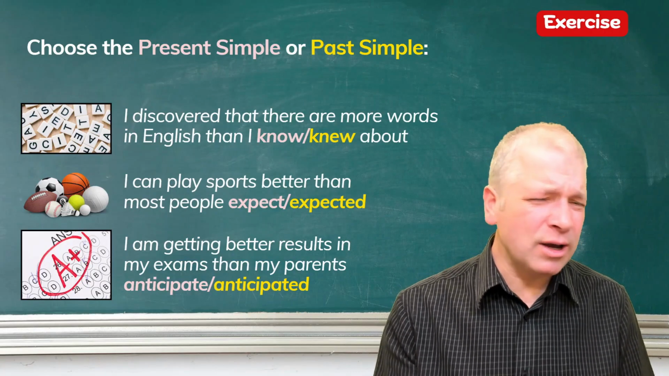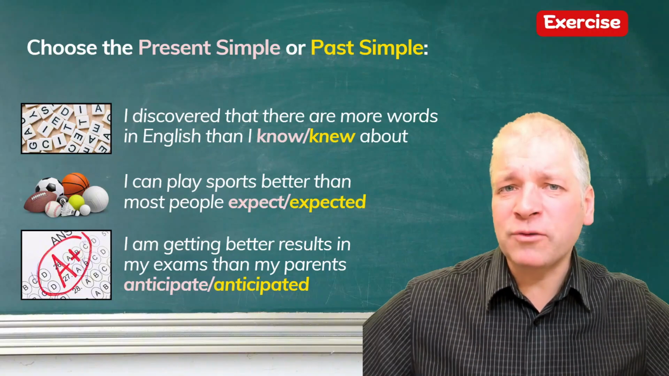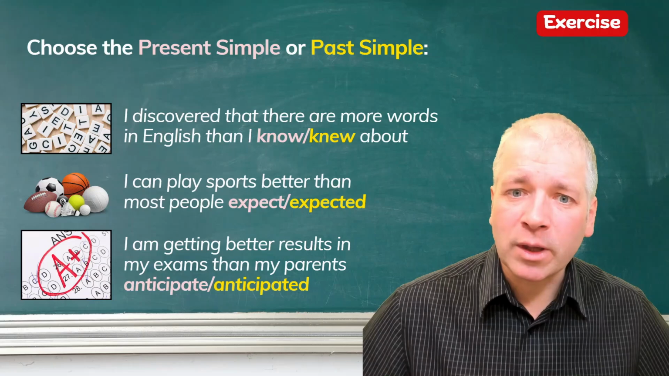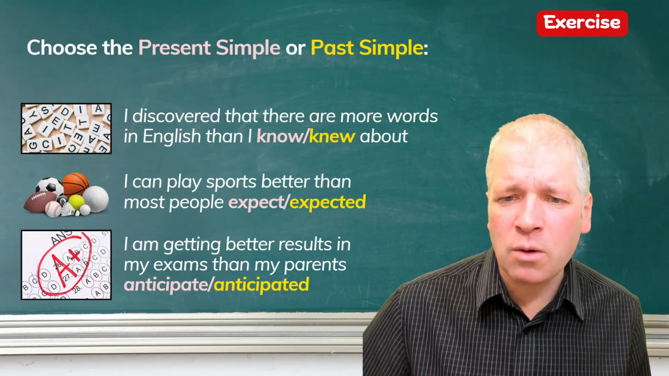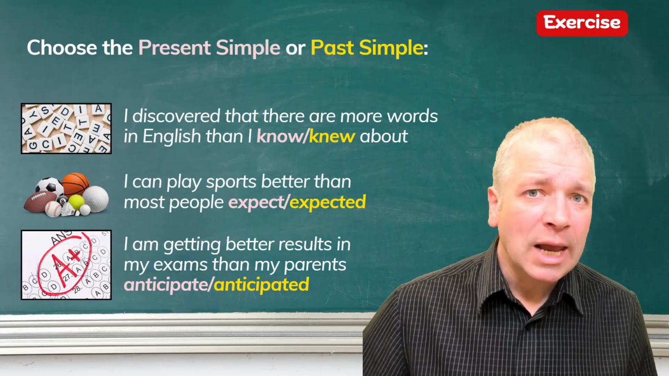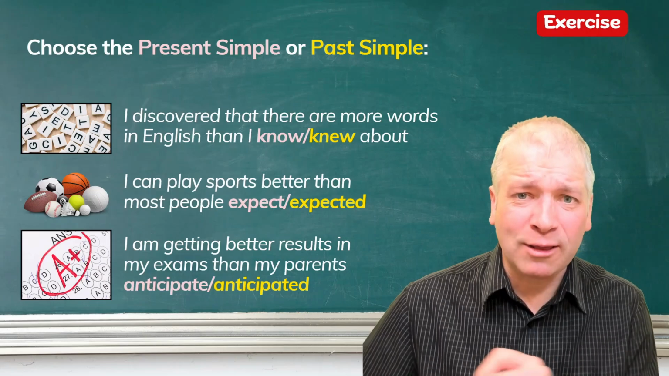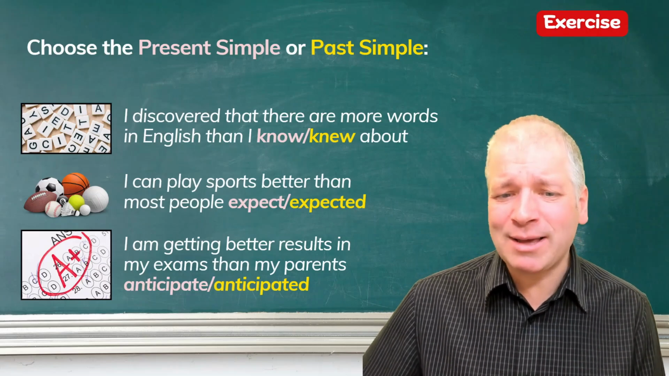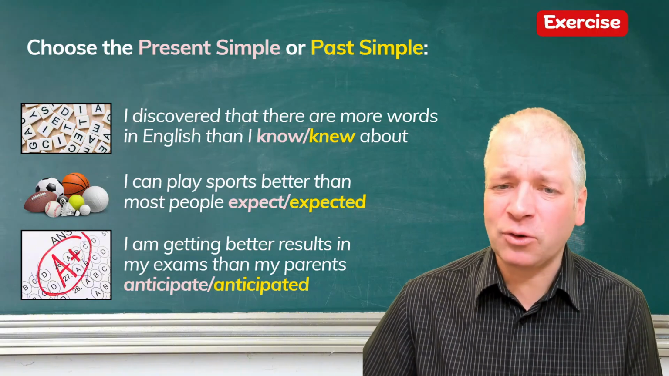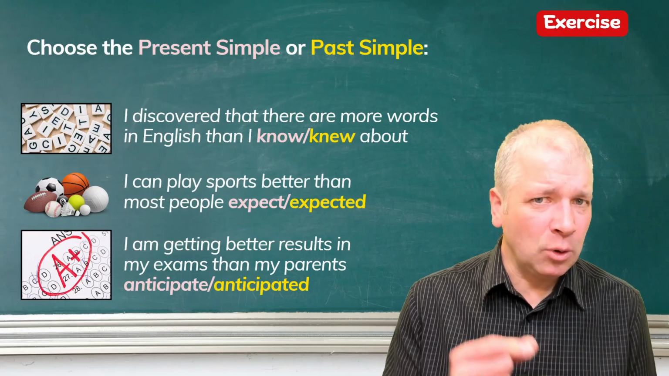In this exercise, choose the present simple or the past simple. Use what we've just learnt to help you. So first of all, I discovered that there are more words in English than I know or knew about. In the second one, I can play sports better than most people expect or expected. And in the third one, I am getting better results in my exams than my parents anticipate or anticipated. Which one will you choose? Present simple or past simple?